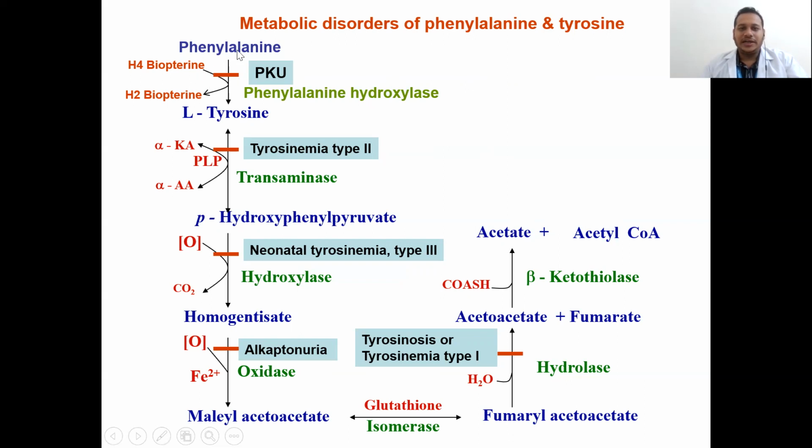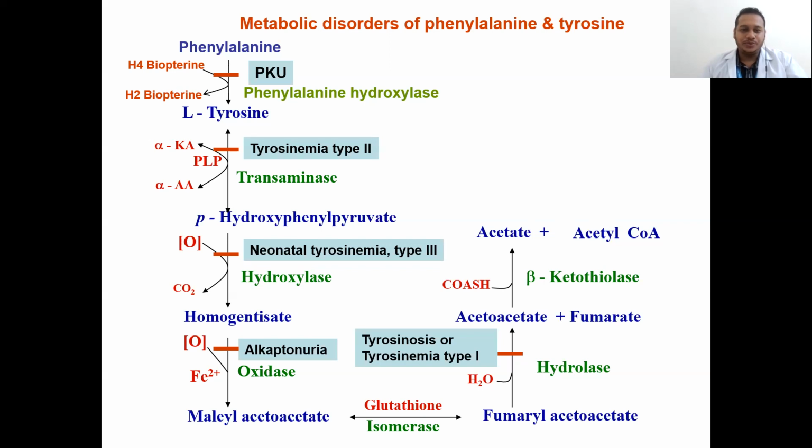So phenylalanine cannot be converted into tyrosine, because the phenylalanine hydroxylase enzyme will not be there. Next, tyrosinemia type 1, where the hydroxylase enzyme will not be there, so fumarylacetoacetate remains and cannot be converted into acetoacetate and fumarate. So this is called tyrosinemia type 1.